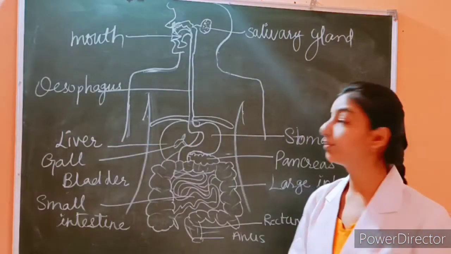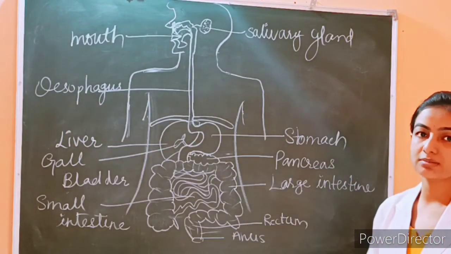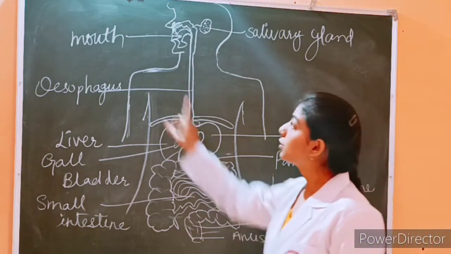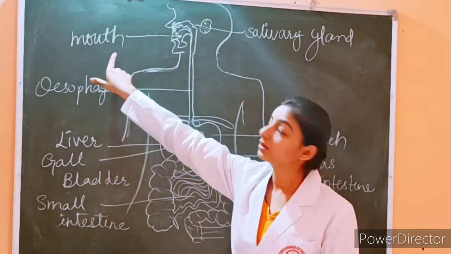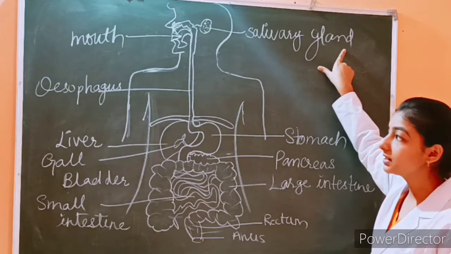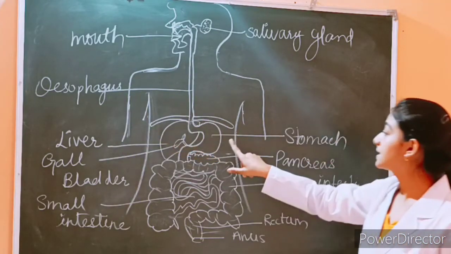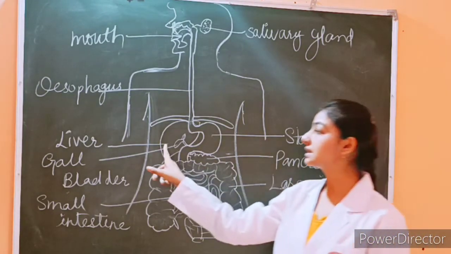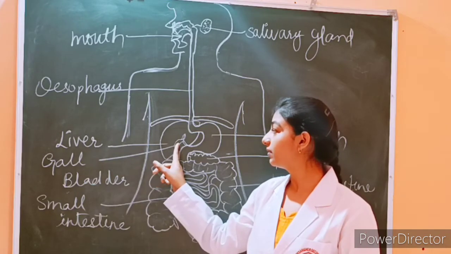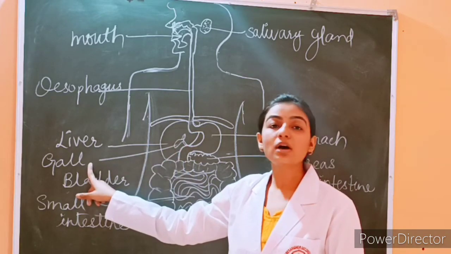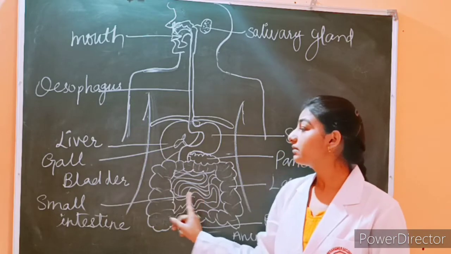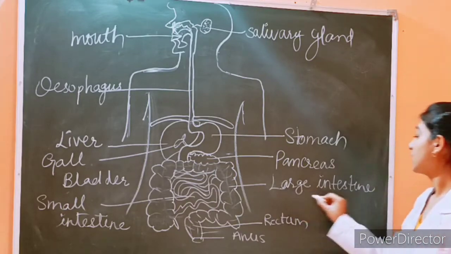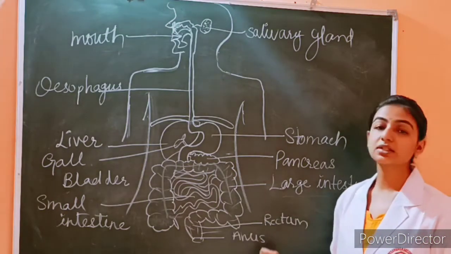Students, I hope you have made this human digestive system. Now we will discuss about this digestive system. So this is our mouth. This is our salivary gland. This is our stomach. This is our pancreas. This is our liver. In that liver we have gallbladder. This is our small intestine and this one is our large intestine. This is our rectum and this is our anus.